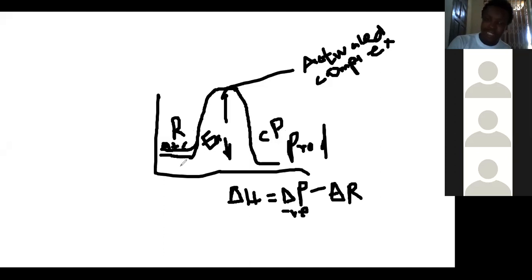On the other hand, if here is lower and here is higher, then the product is higher than the reactant. So when you do the subtraction, your enthalpy change, or change in heat energy, will be positive, and you can see that this is endothermic.